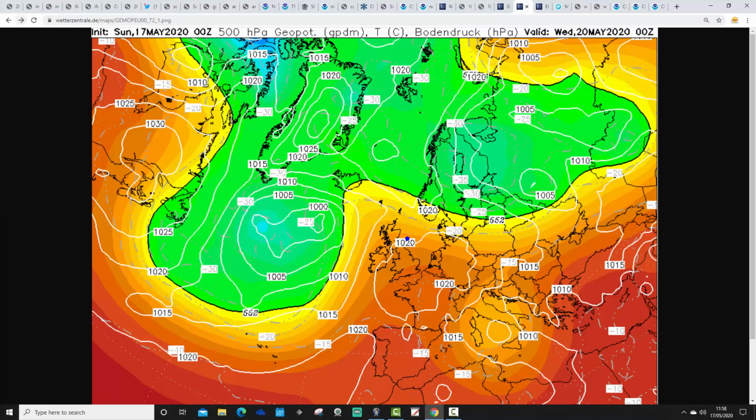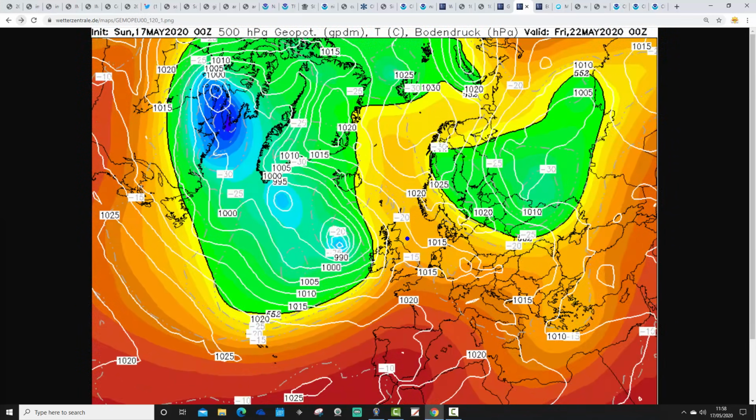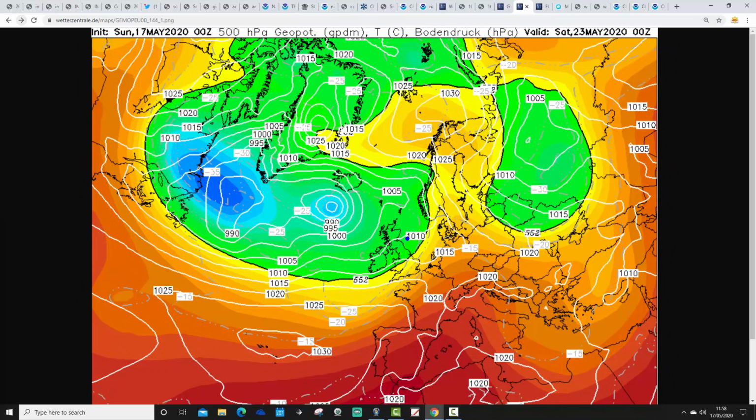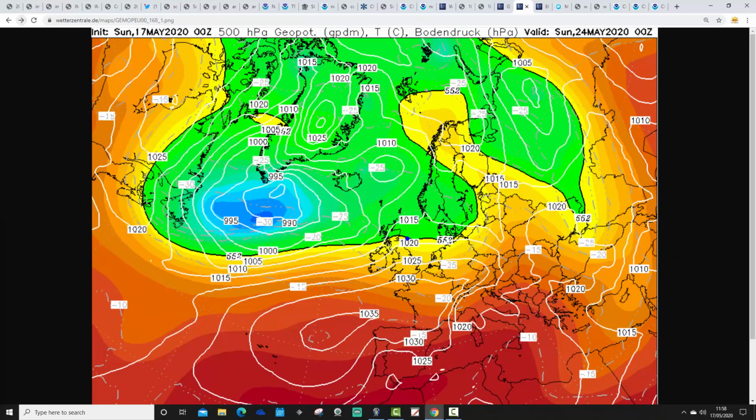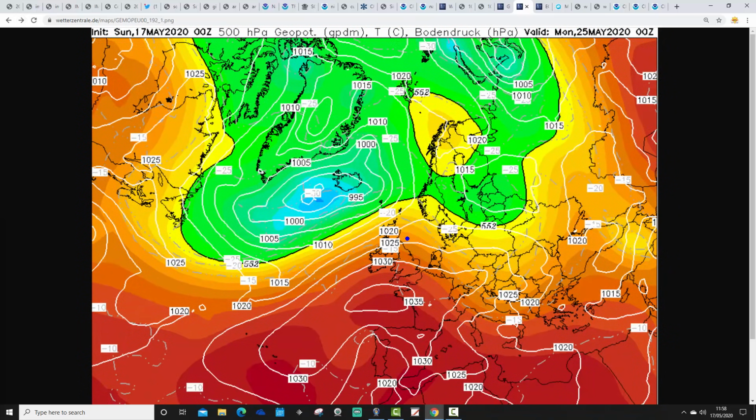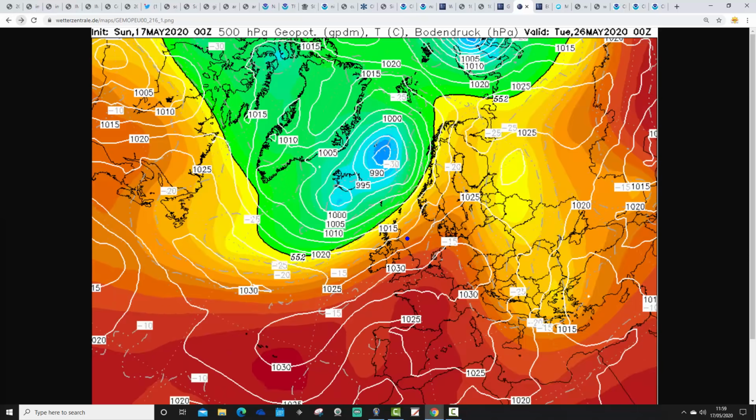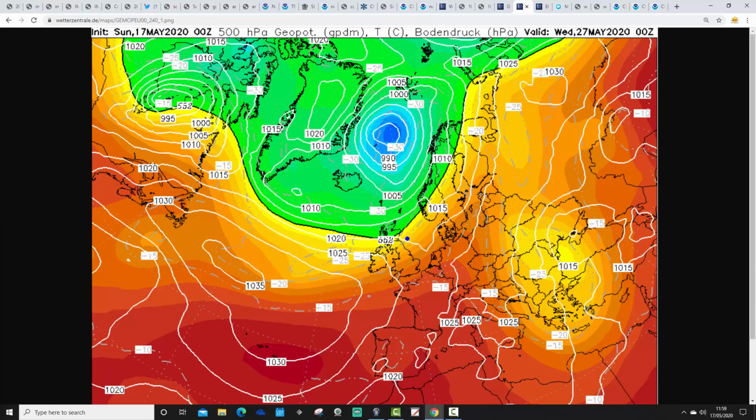So lots of dry, fine, warm conditions through the middle part of the week. Could be a little bit thundery around Thursday as low pressure starts to come in from off the Atlantic, and then turn it cooler and fresher by the time we begin the bank holiday weekend. But again, we keep this influence of the Azores high just to our south-southwest, so I'm not seeing much in the way of rain down in the south at the end of the week and into the weekend. Most of the rain is likely to be in the north and the west over the bank holiday weekend. Actually, for England and Wales, this could turn out to be quite a fine and warm bank holiday weekend, I think, based on what we're seeing here.